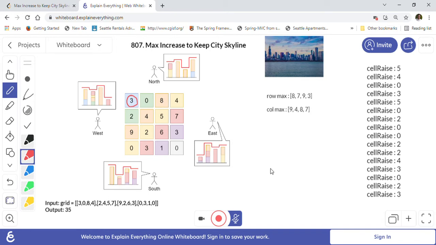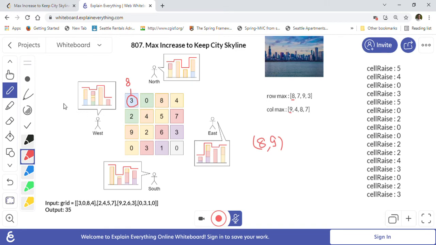For example, I'll just write down here. 8 is the maximum for the row, right? And for this column 9 is the maximum, correct? So here also you can see 8 and 9. So we have to take the minimum value from them. So we can raise this to 8 basically, right? So we will be able to raise this to 8 without changing the skyline view. Now if we are viewing the skyline from all 4 cardinal directions, still our skyline view is not changing, it is as it used to be basically.